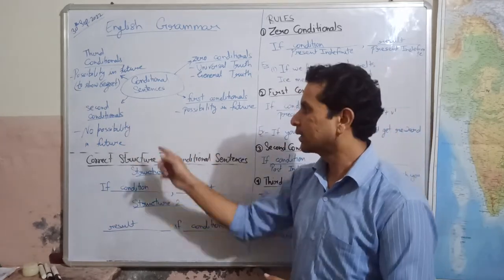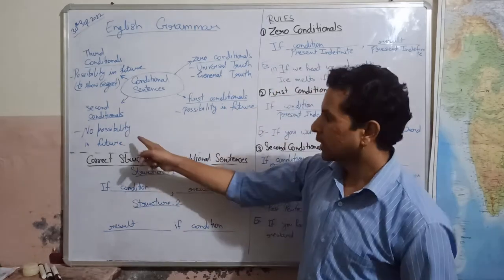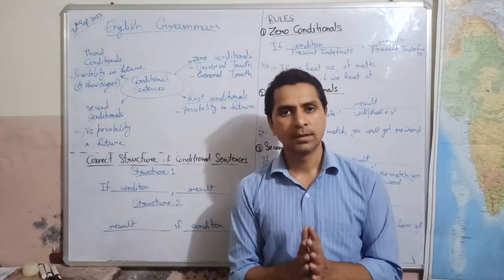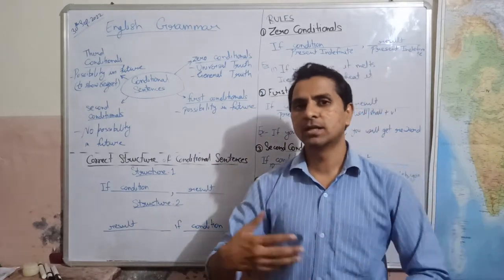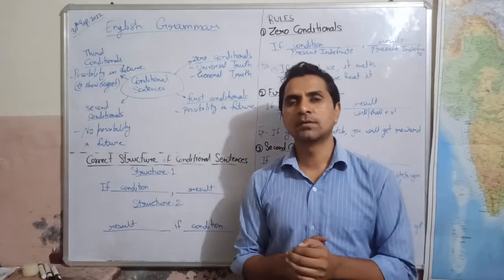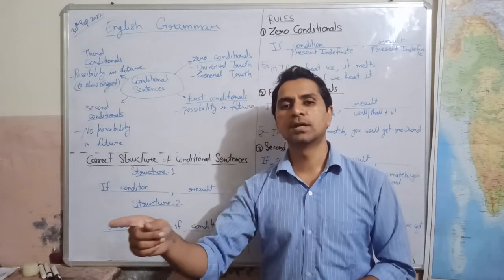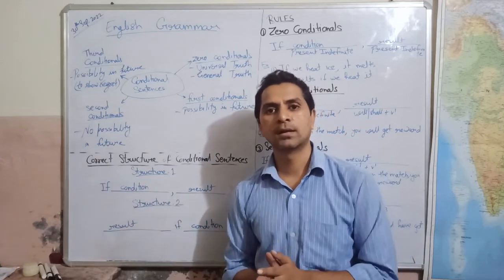Now we have second conditionals. Here it is written no possibility in future. It means whenever we speak any second conditional sentence, for example, if I had money, I would give it to you. So I will give it to you when?